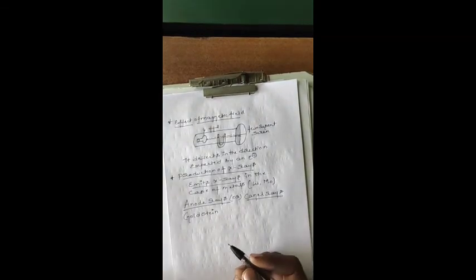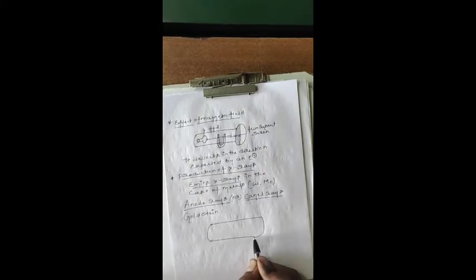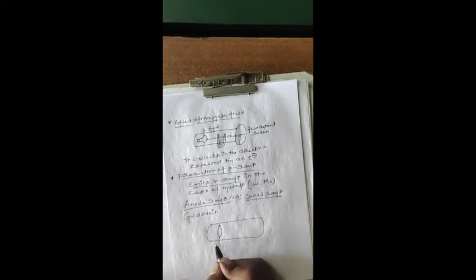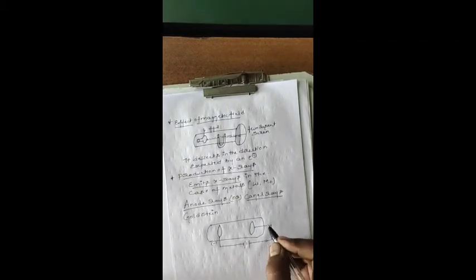Okay. What he took is a glass discharge tube, correct? The glass discharge tube has two terminals, one is cathode, connected to high voltage, and the other is the anode terminal.